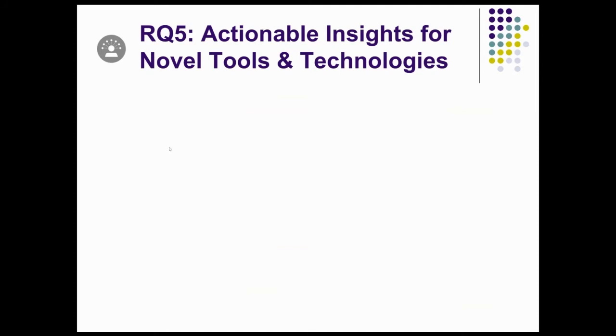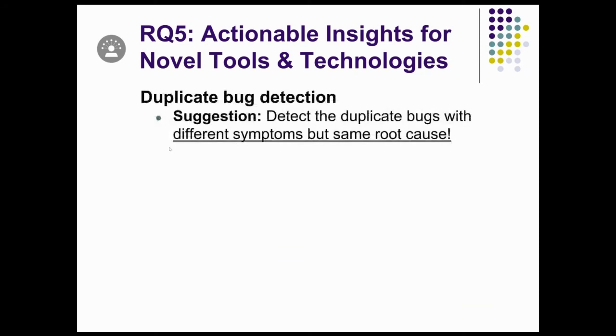In the fifth research question, we tried to find some actionable insights to help developers deal with non-reproducible bugs. We found that the current tools for duplicate bug detection might not be sufficient. We need novel tools that can detect duplicate bug reports that have different symptoms but share the same root causes.